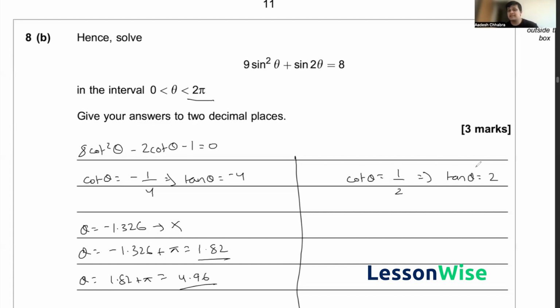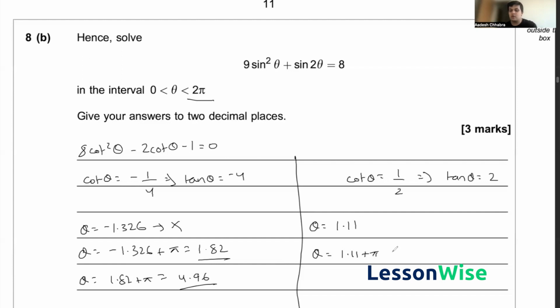So now we do the exact same thing for the other tan theta answer. Here tan theta is equal to 2. I can take the tan inverse of 2 to find theta, and if I take the tan inverse of 2, I get theta to be equal to 1.11. Again, in order to find all the answers for theta in the interval, I can also add pi to this answer.